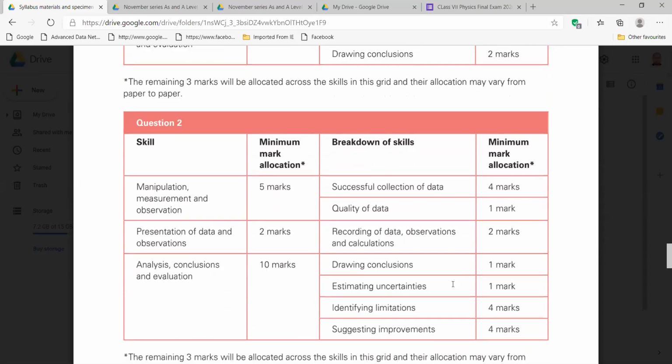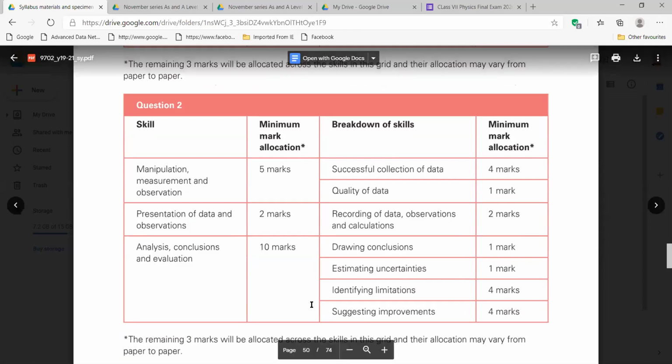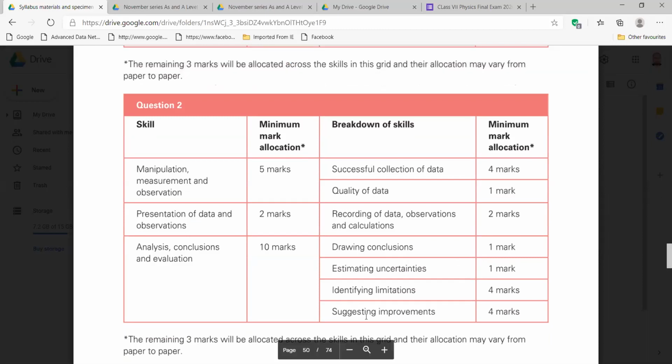Now question 2. In question 2, you see, there are also 17 marks like before, and there is a breakdown. Here you see the last part, where you are identifying the limitations and suggesting the improvement. There are lots of marks, right? 8 marks, isn't it? Yes, sir. So this part is most important here in question 2, suggesting the improvements.